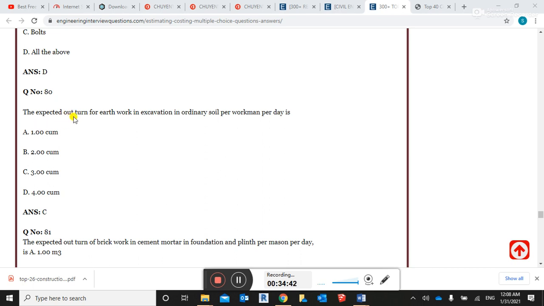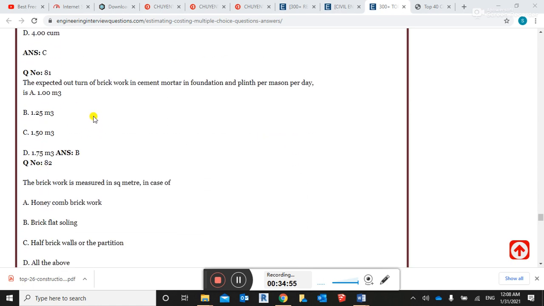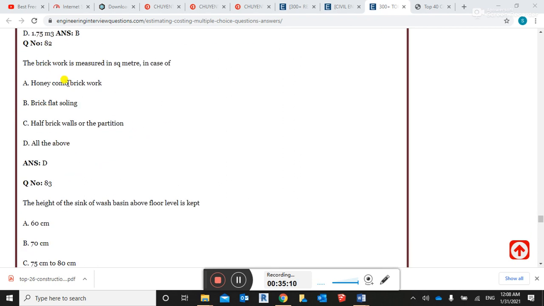Expected outturn of the earthwork in excavation in ordinary soil per working day is 3 cubic meter. Right answer. Expected outturn of the brickwork in cement mortar in the foundation and plinth per mason per day is B, 1.25 cubic meter. Right answer. The brickwork is measured in square meter in case of honeycomb brickwork.